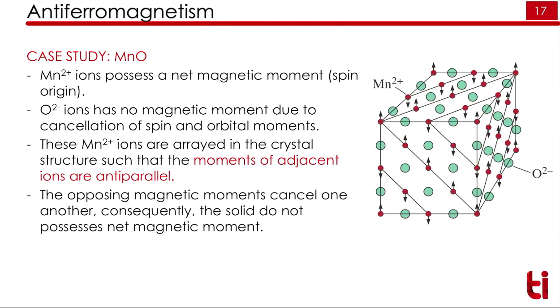In the case study of antiferromagnetic material, we can take the example of MnO. As I told you just now, one Mn ion will have spin in the down direction, and one Mn ion will have spin in the up direction. So this has spin in the down direction, this has spin in the up direction. They will cancel out together, and that's why there is no net magnetic moment.